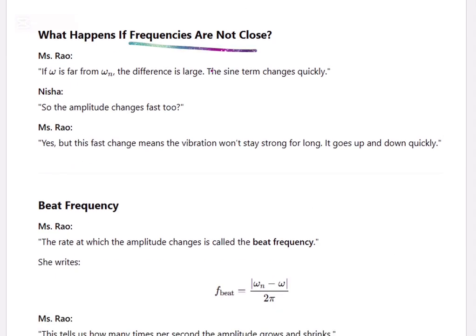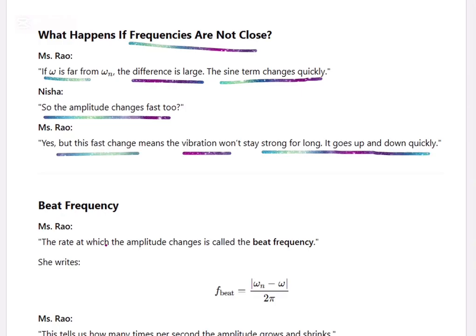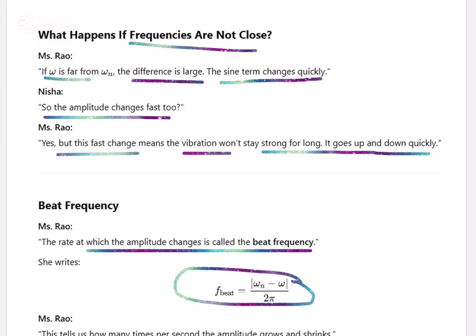What happens if frequencies are not close? If omega is far from omega and the difference is large, the sine term changes quickly, so amplitude changes fast too. But this fast change means vibration won't stay strong for long, it goes up and down quickly. The rate at which the amplitude changes is called beat frequency.